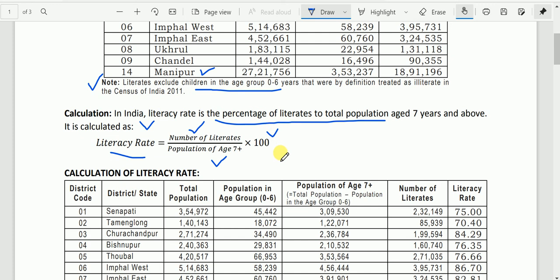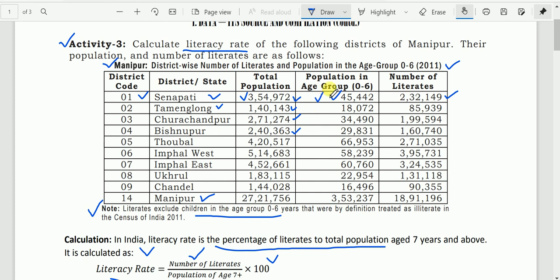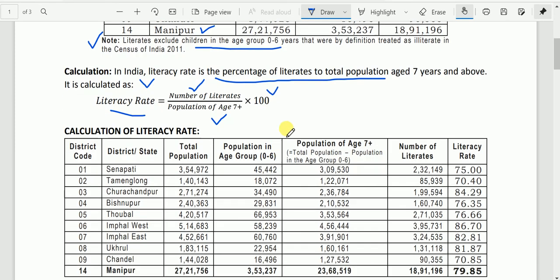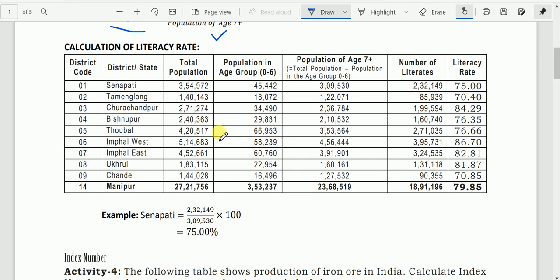Simply, this is the percentage of the number of literates to the total population minus the population in the age group 0 to 6. So this is the formula, and accordingly we are calculating literacy rate for each district of Manipur.